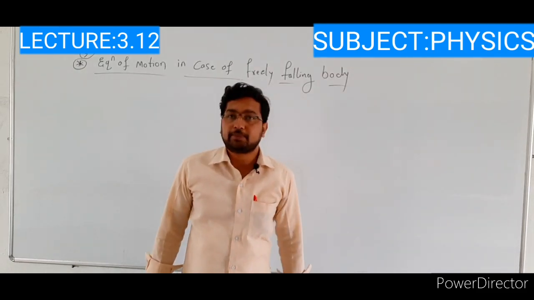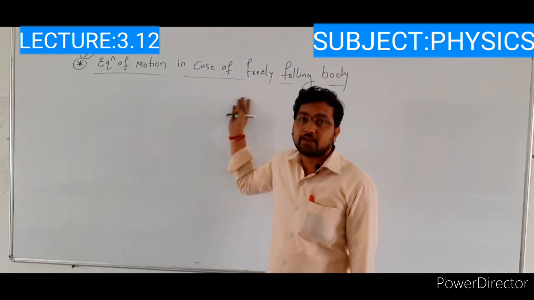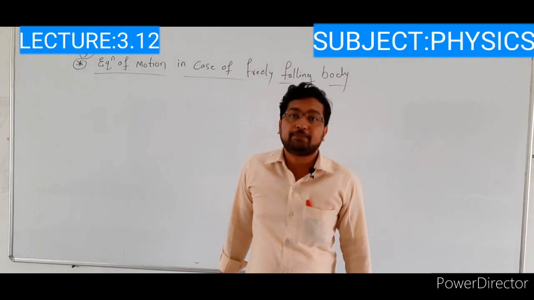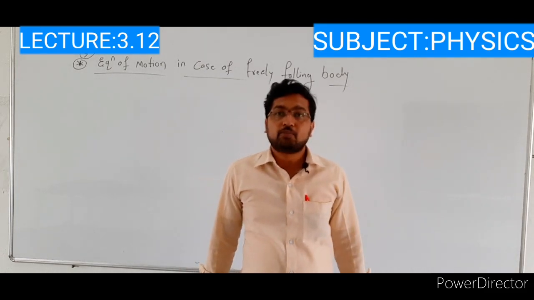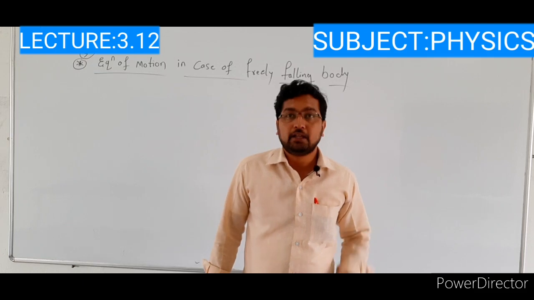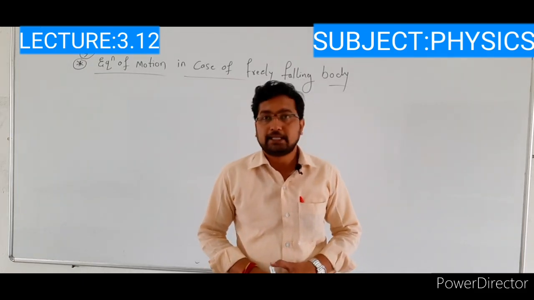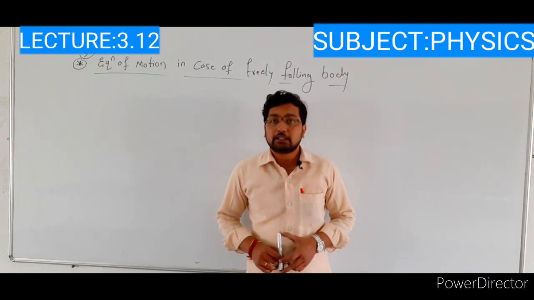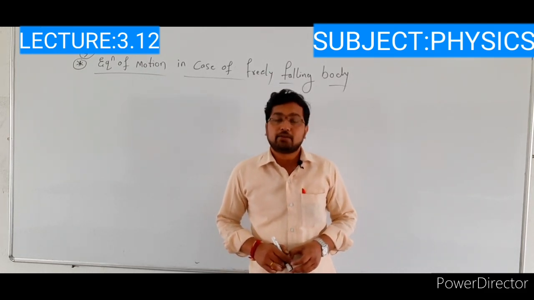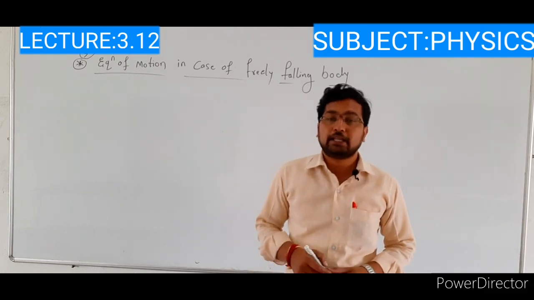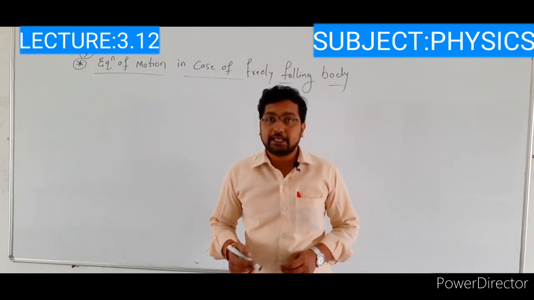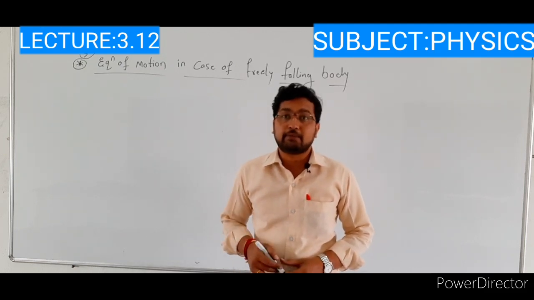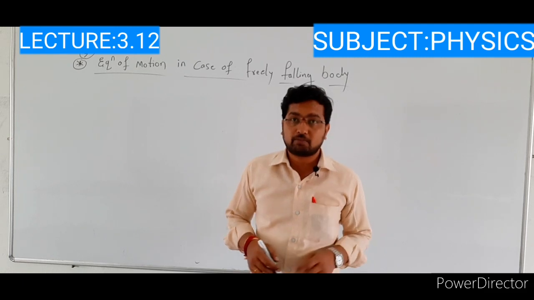Okay. The next concept is the equation of motion in case of freely falling body. It is very important for 3 marks, right? Already we know that there are 4 equations of motion. The first one is v is equal to u plus at, the second one is s is equal to ut plus half at square, the third one is v square minus u square is equal to 2as, and the last one is the displacement of the particle in nth second, that is equal to u plus a by 2 bracket of 2n minus 1. So these are the 4 equations of motion.